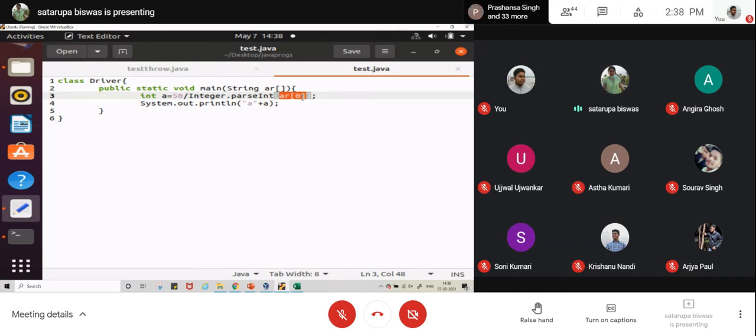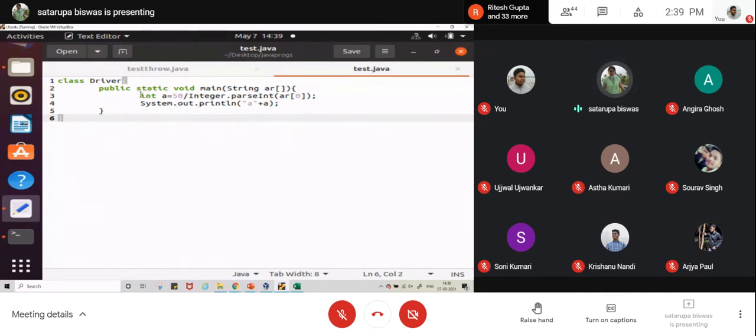So how can you get the value from the 0th location? Okay, so that is one error. The second error is possible if the first value present in the command line argument is a 0. So it will be a division by 0 error. Otherwise the program will be executing fine.